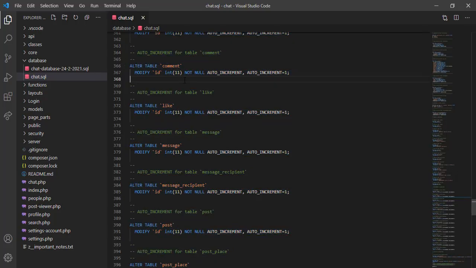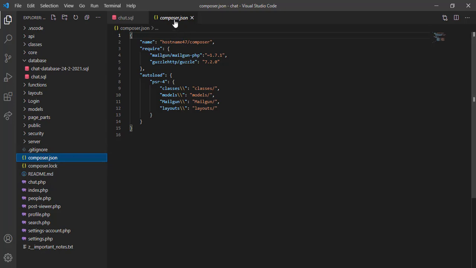So we have the project here, we created the database. Now we have some dependencies, and if you open composer.json, we have basically just one or two packages. We use the Mailgun API to send emails. So in the case of password recovery, we use Mailgun to send a confirmation code. Now let's install all these dependencies.